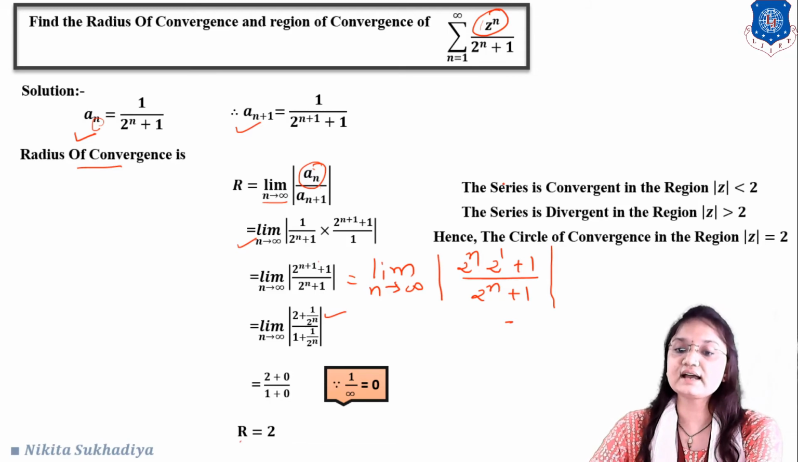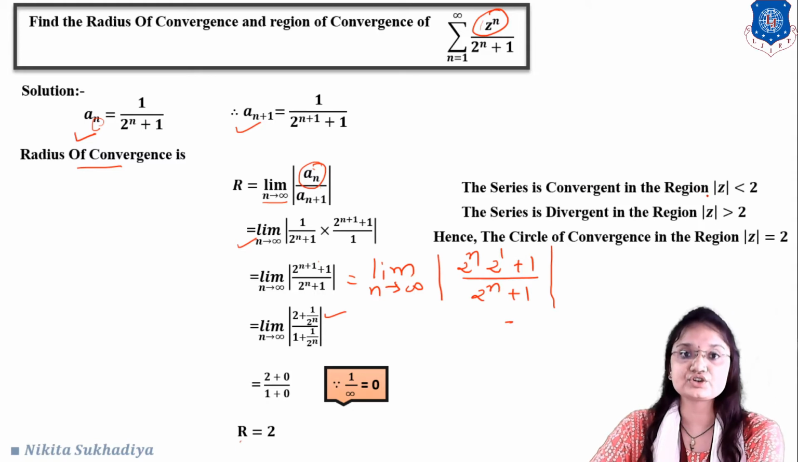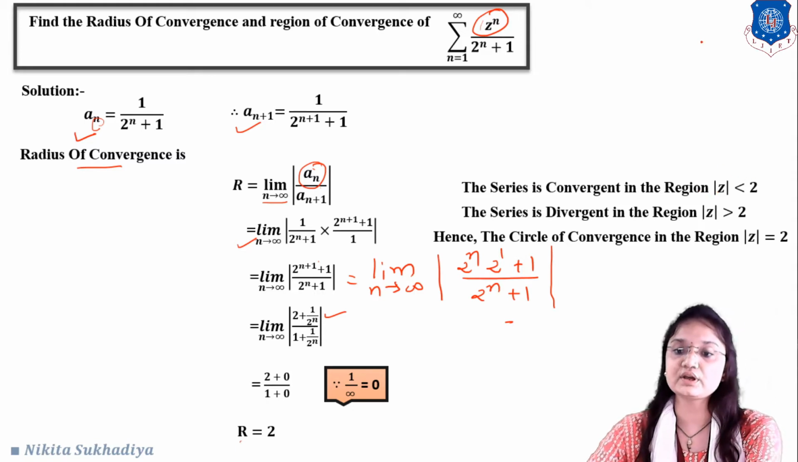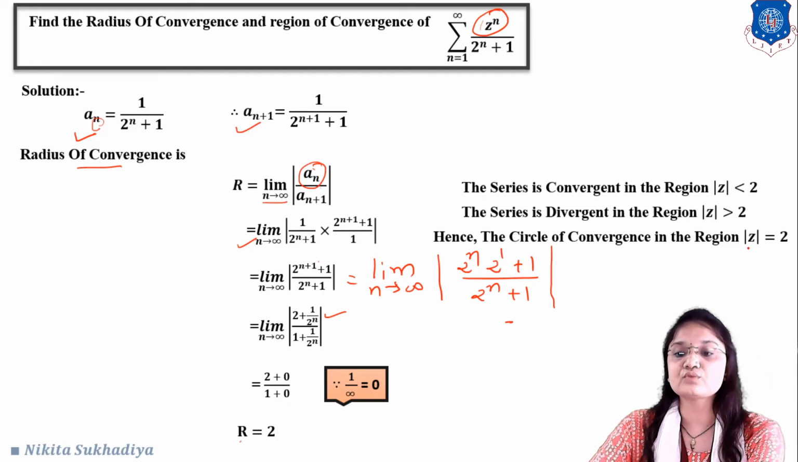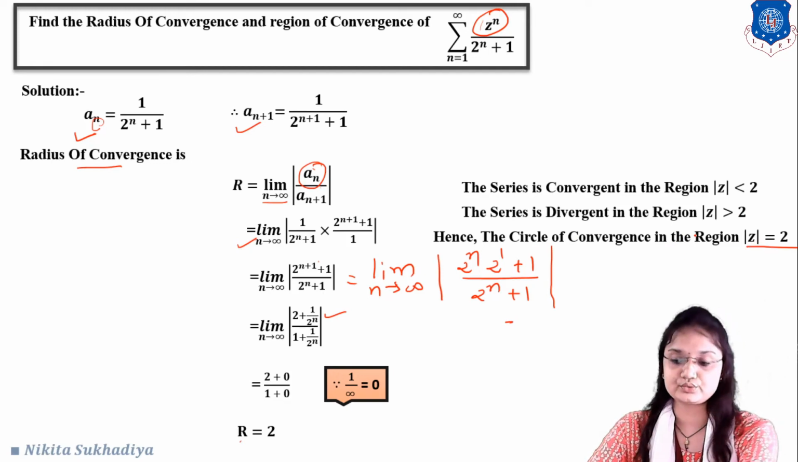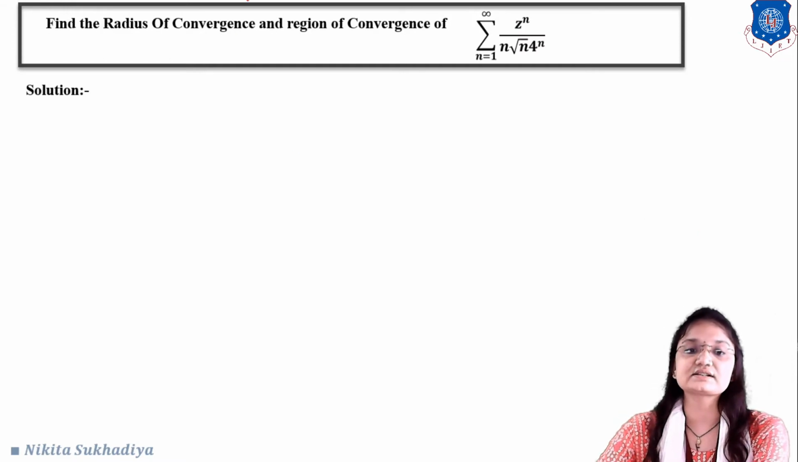Okay, so we can write that the series is convergent in the region modulus of z less than 2, because the radius of convergence is 2. So according to the definition of convergence and divergence for power series, we can say that the series is convergent in the region modulus of z less than 2, okay, and divergent in the region modulus of z greater than 2, and the circle of convergence is modulus of z equal to 2. Okay, let us understand with the next example.